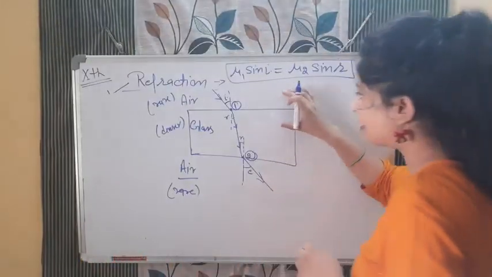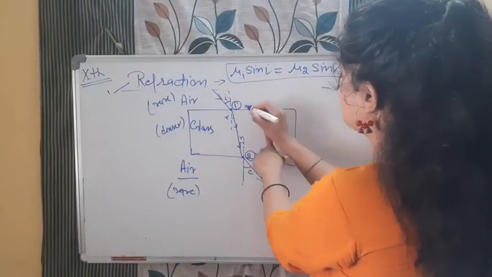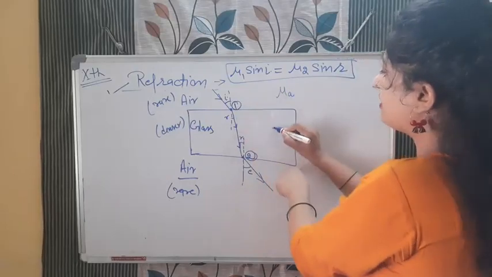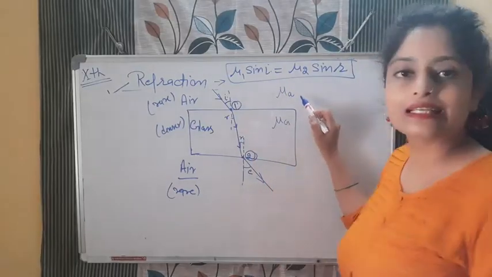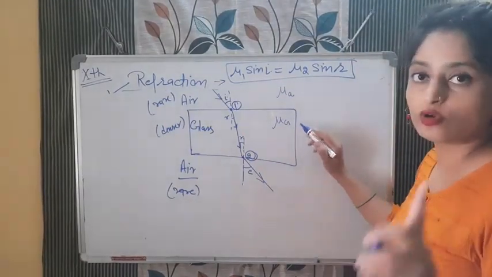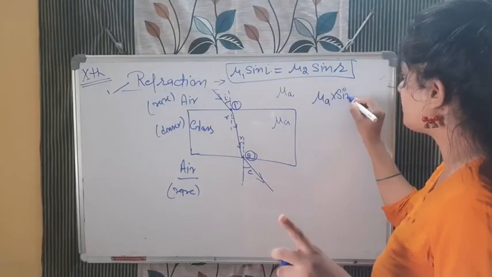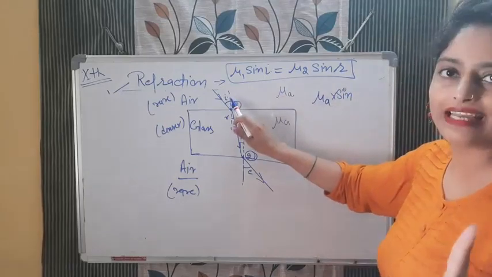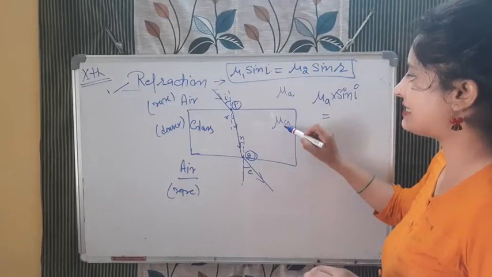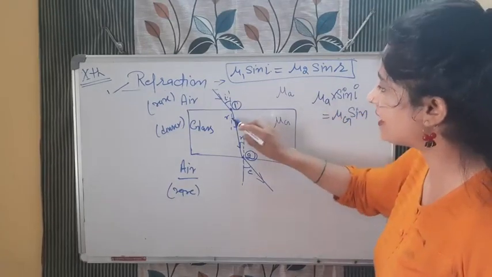When you are writing for the first part, so air, in case of air I am writing mu A, in case of glass I am writing mu G. What do we write with mu? Refractive index. So here if I am applying Snell's law, the second law, what is that: mu A multiplied by sine of the angle of incidence here, so I, is equal to, second case, look here, mu G sine of the angle of refraction here, R.